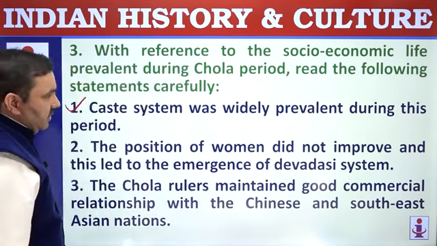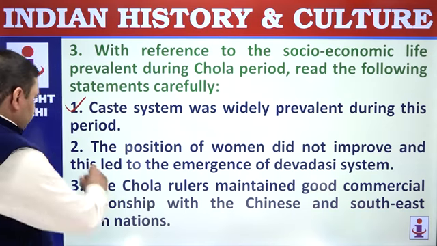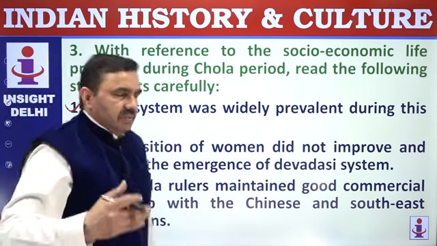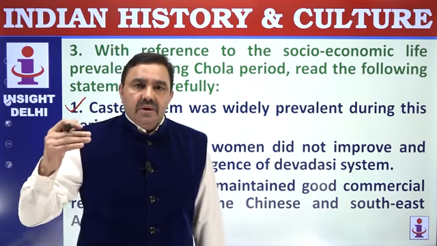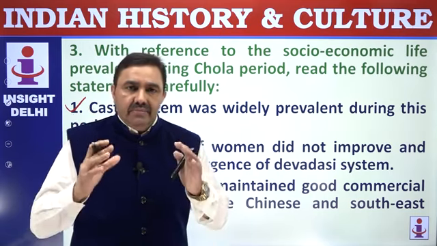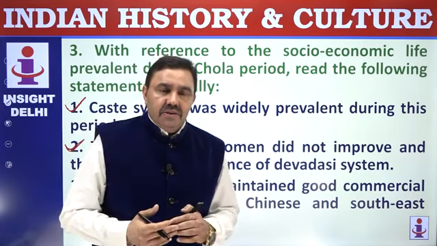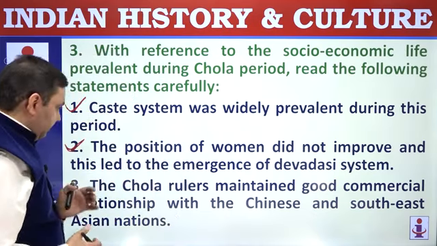The position of women did not improve, and this led to emergence of Devdasi system. Devdasi was a temple dancer. Over the period of time, these temple dancers became temple prostitutes. So Devdasis were maintained in temples for the entertainment of temple deity. That was a theoretical description of system, but ultimately that degenerated into temple prostitution.